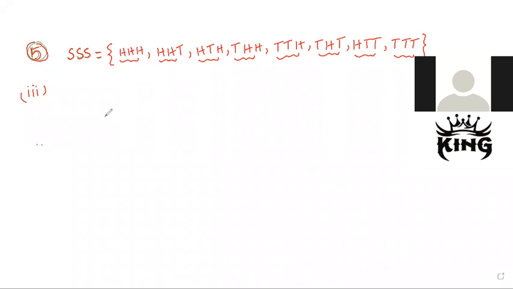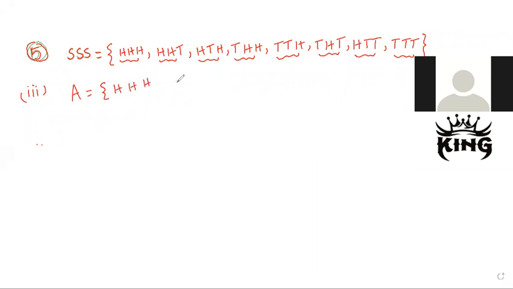Take only two events, A event and B event, not mutually exclusive. I will select any one. That's enough. Only two events I am taking. So all heads is one event.